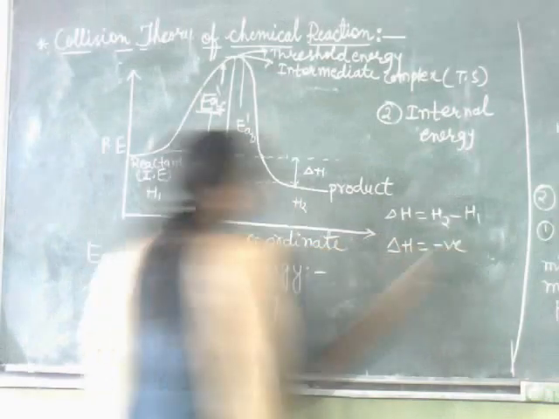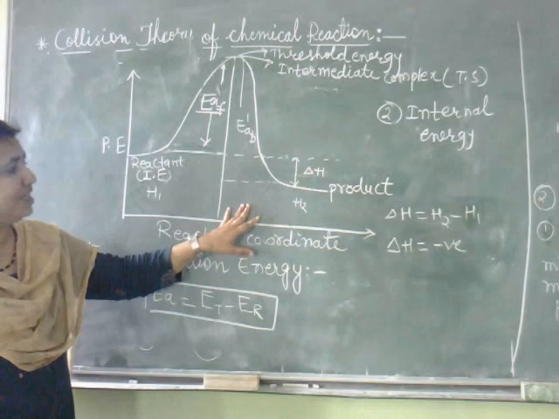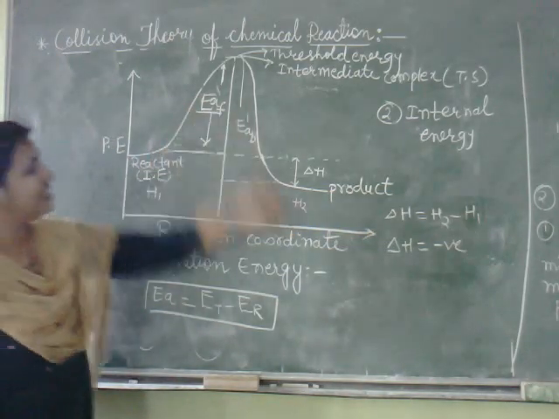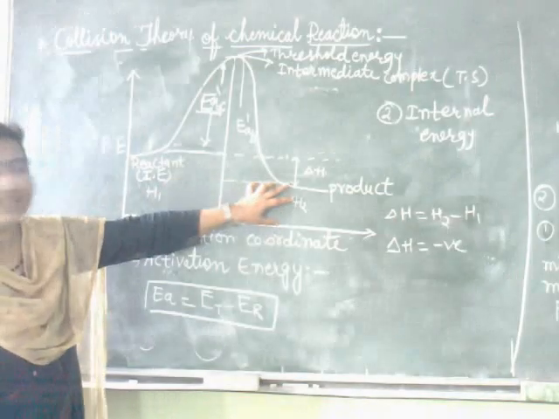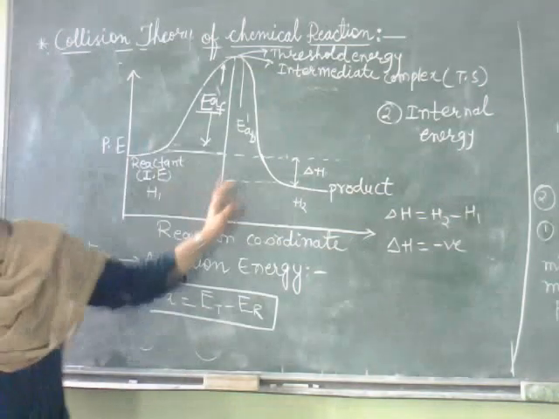It is an exothermic reaction. Here energy is released more; here energy is more and here energy is less, so delta H is negative. Negative means this reaction is exothermic.